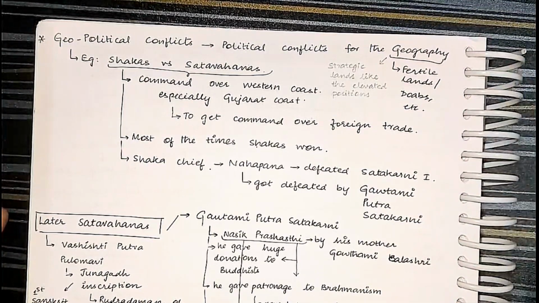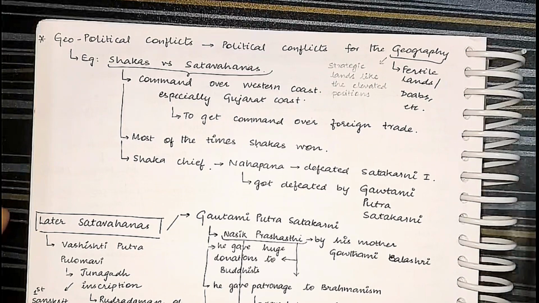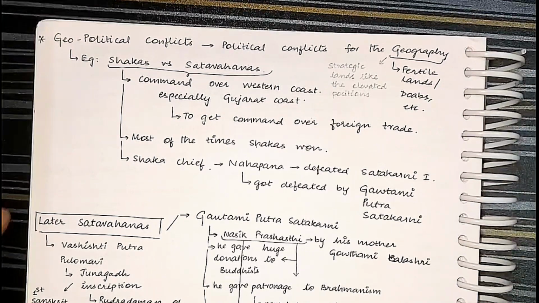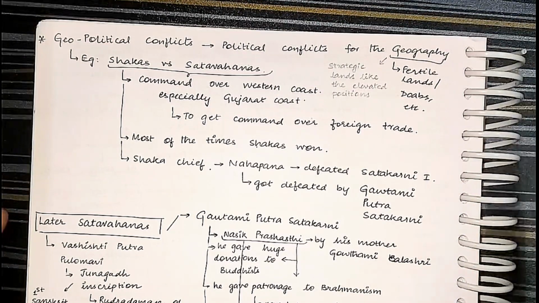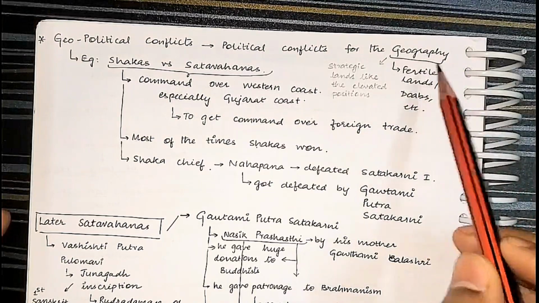And with surplus agriculture, surplus revenue can be generated. With this revenue, the military can be established. Also remember, it is only because of this surplus agricultural produce that the manufacturing industry, the urban cities and towns will flourish. The trade will flourish. So fertile lands have huge importance.